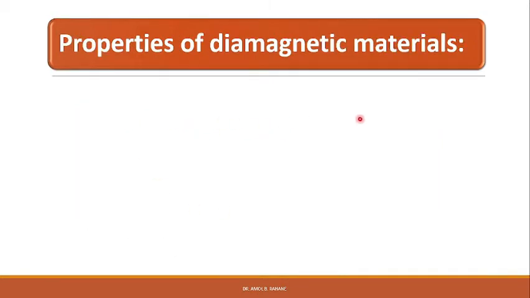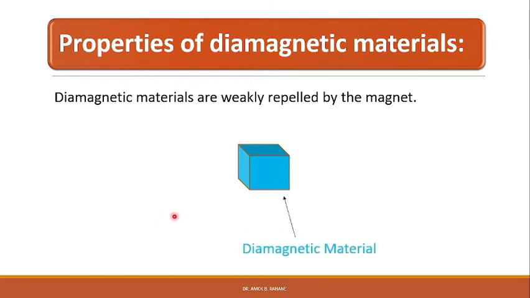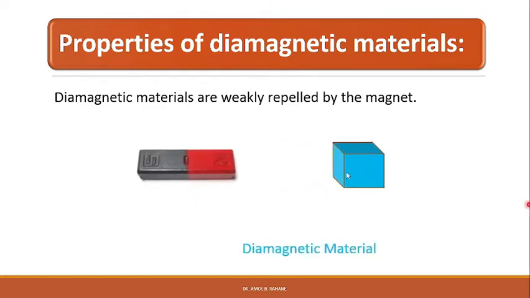Let us study the properties of diamagnetic materials. Diamagnetic materials are weakly repelled by a magnet. So when a diamagnetic material is placed in the external magnetic field, it is repelled by the magnet. This is one of the properties of diamagnetic materials: they are weakly repelled by a magnet.